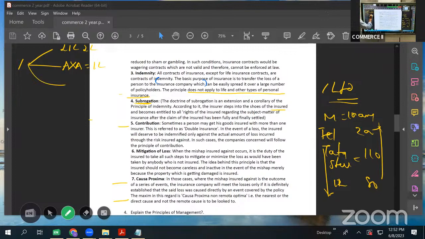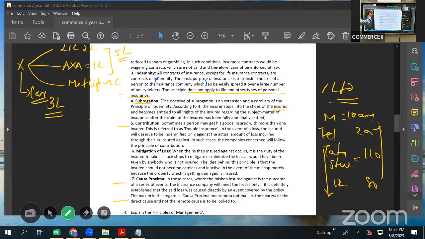He has taken insurance from some other insurance company, let us say MetLife, 2 lakhs, like this. So totally the policy amount is 5 lakhs from different companies. And let us say X has taken insurance on a car. The car is damaged and total loss is, let us say, 3 lakhs.